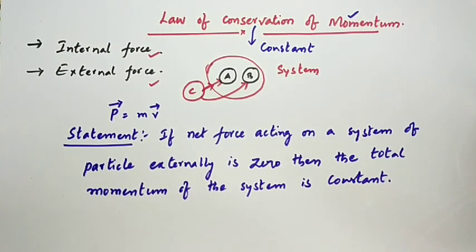So this is the statement of law of conservation of momentum.